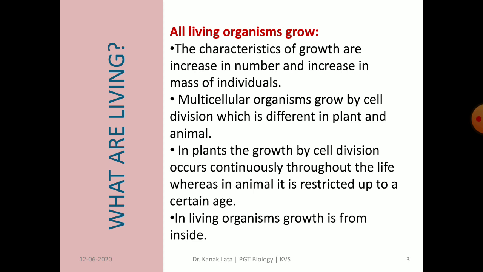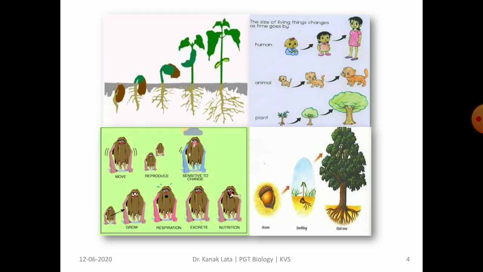In case of plant, growth is by cell division and it takes place continuously throughout the life. But in animals, it is restricted after certain age. Growth in living organisms is from inside also. Here you can see the growth of different living organisms.